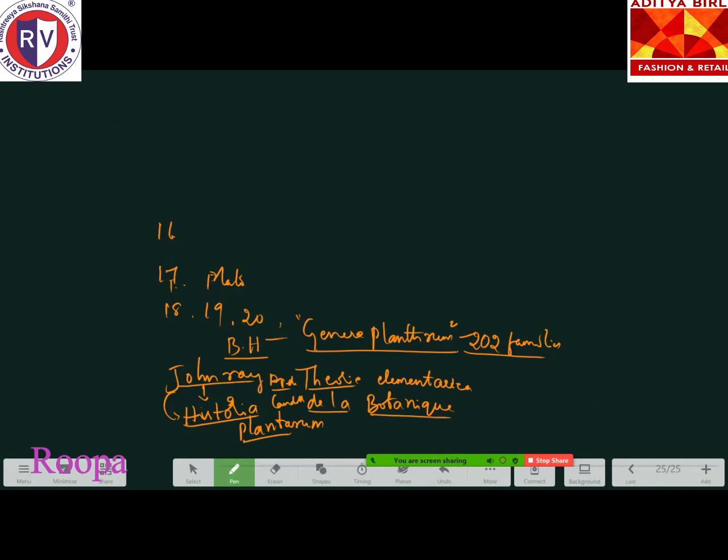John Ray coined the species. Here and there you have to remember the scientist names, only then will it register in your mind. John Ray published Historia Plantarum. These are some of the important things. Any doubt till here? Everyone has written this? Shall I proceed to the next question, the 21st question?